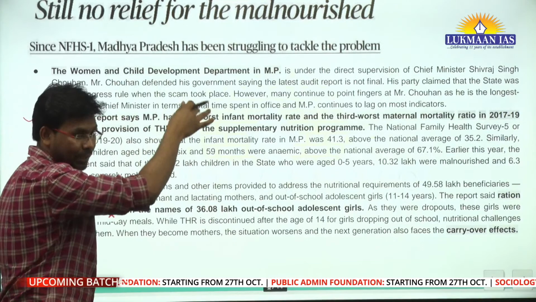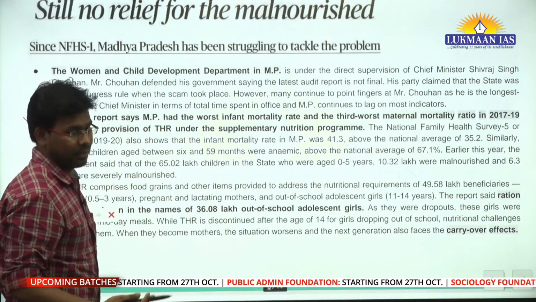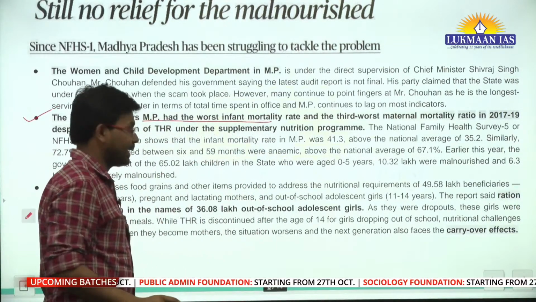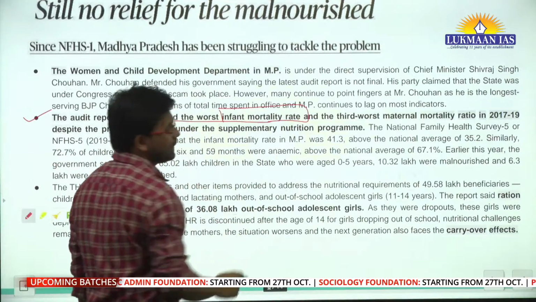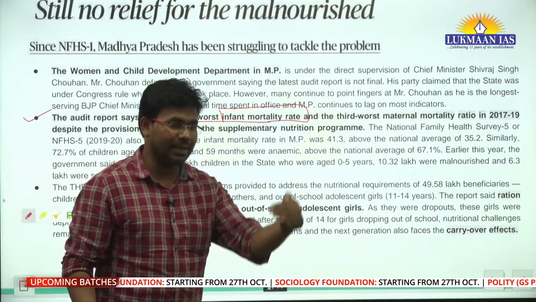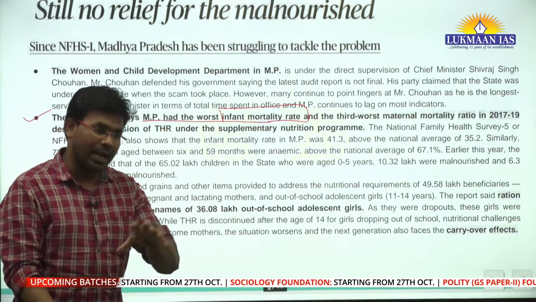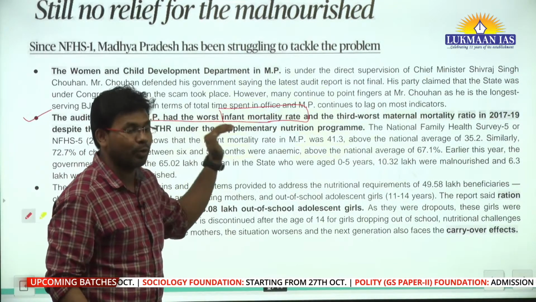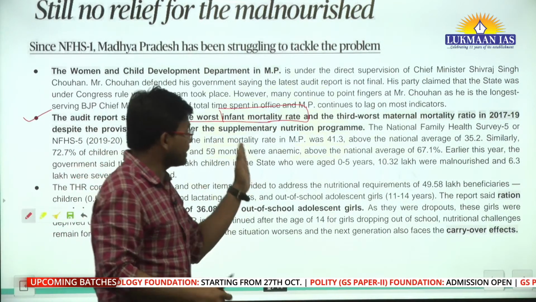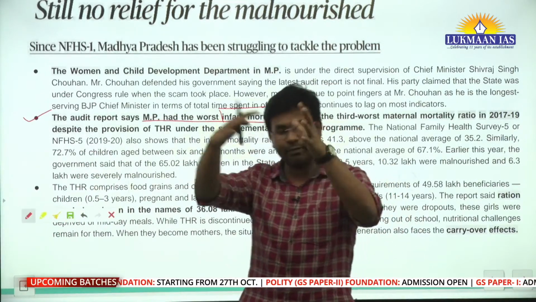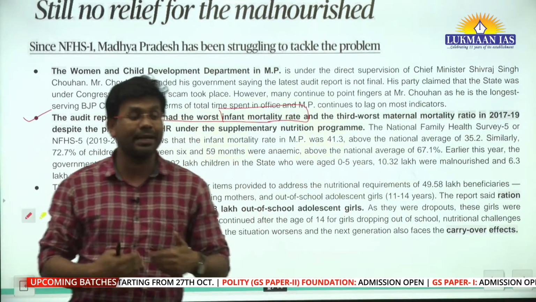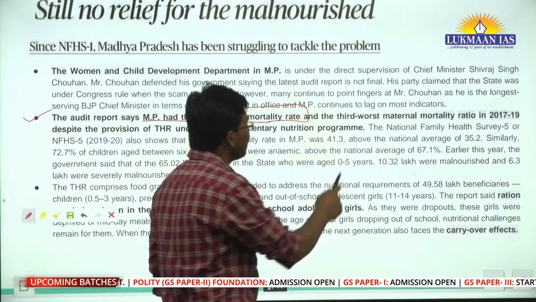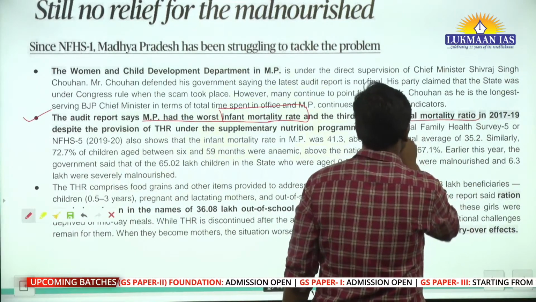This particular audit report from the Accountant General of Madhya Pradesh says that MP had the worst infant mortality rate. Infant mortality rate means when infants are dying. Let's consider a child takes birth and within a short span of time the child dies, that is known as infant mortality rate. It is a mathematical number. It talks about out of, let's say, 1,000 kids, how many of them are dying just after birth. And third worst, maternal mortality ratio.